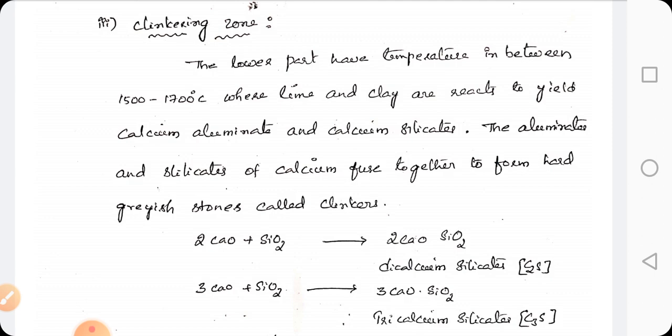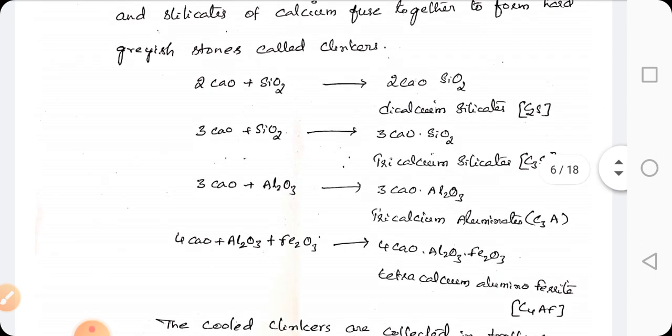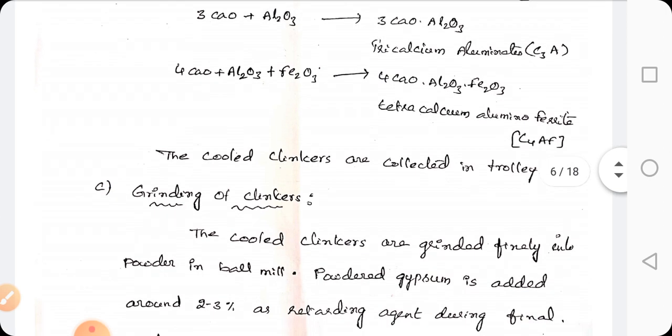In this clinkering zone, lime and silicates undergo reaction and form dicalcium silicate, tricalcium silicate, tricalcium aluminoferrite and tetracalcium aluminoferrite. These look like hard grey stones which are called clinkers.